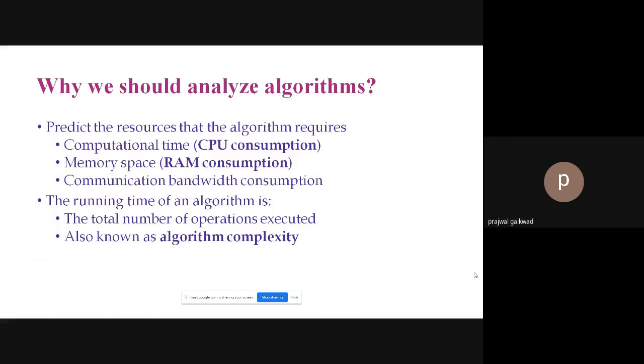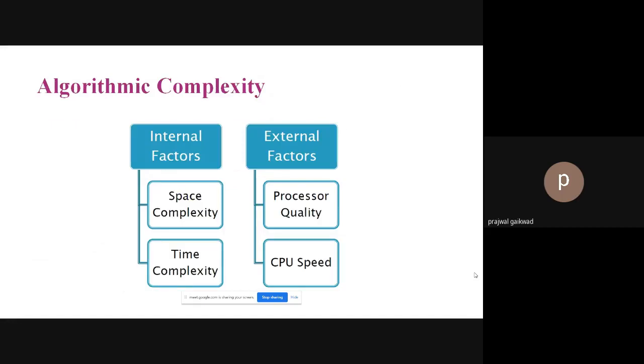We should also analyze the running time of an algorithm, which is also known as algorithm complexity, which is the total number of operations executed by that algorithm. Now, algorithm complexity has two kinds of factors, internal as well as external. Internal factors are space complexity and time complexity. Space complexity is the space or memory required for solving the problem using that algorithm. Time complexity is how much time that algorithm takes.